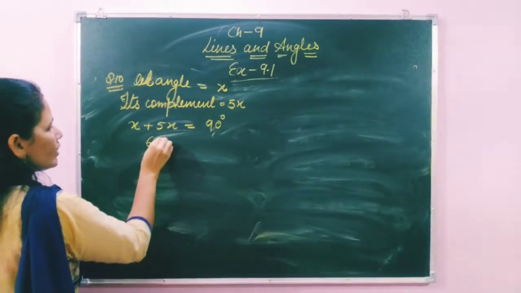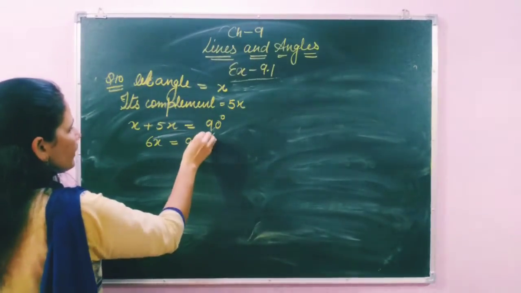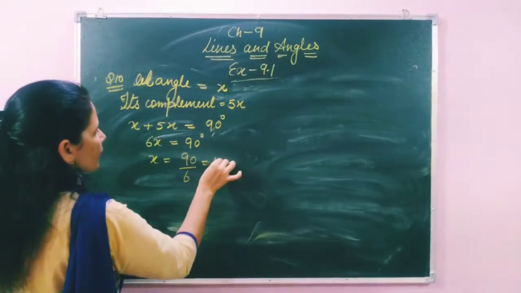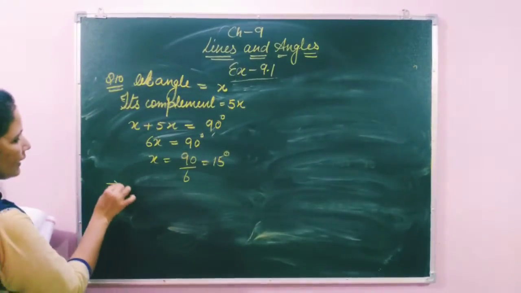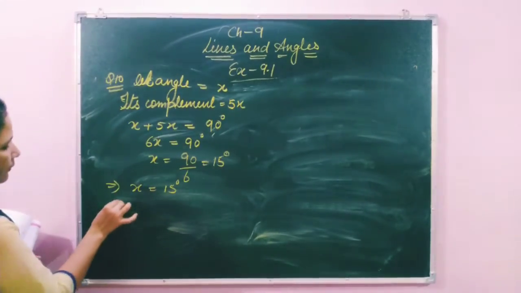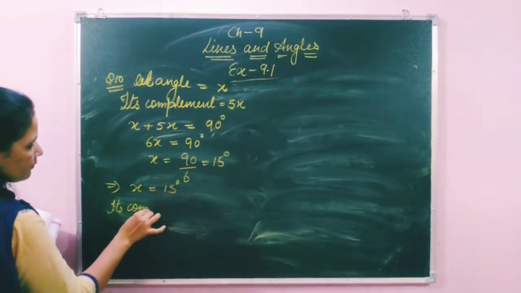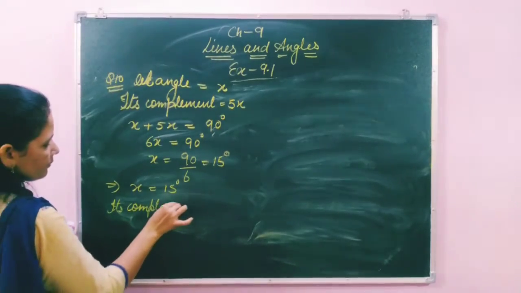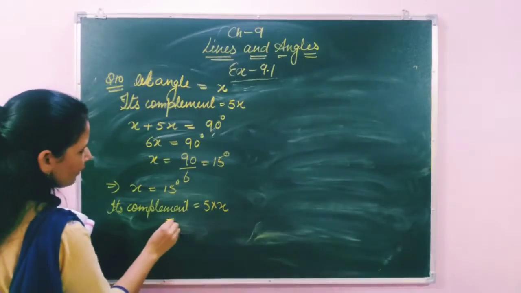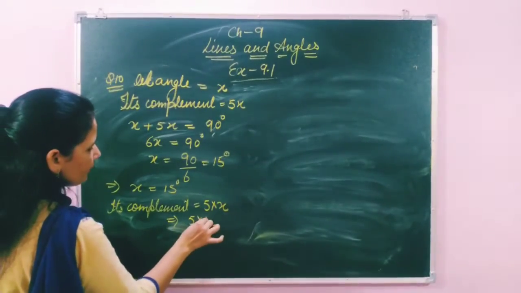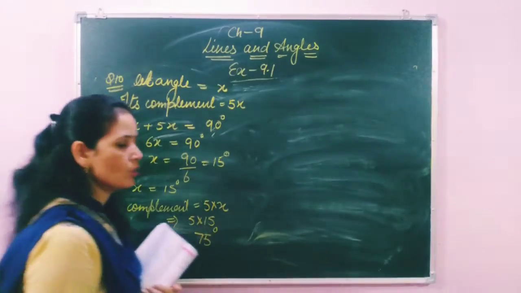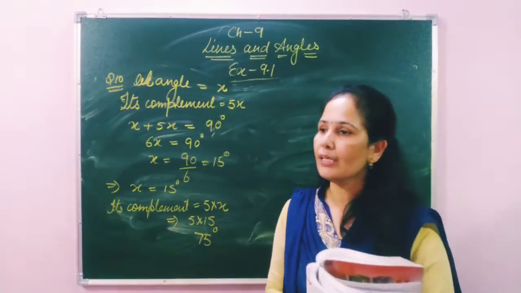So 6x equals 90 degrees and x equals 90 divided by 6, that means 15 degrees. So if the one angle x is 15 degrees, then its complement, that is 5x, means 5 multiplied by 15, that means 75 degrees. So its complement is 75 degrees.